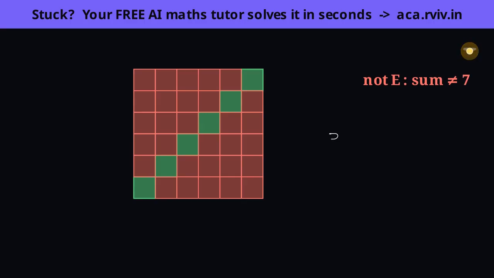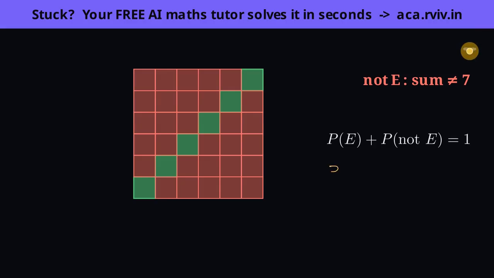Let's turn that picture into a rule. Since every outcome lands in exactly one of the two regions, the favorable counts of the event and its opposite must add up to all 36, the whole board. Divide everything by that same total and the counts become probabilities. So the probability of the event plus the probability of not the event always adds to exactly 1. It has to. Together they account for every outcome, and a sure thing has probability 1.